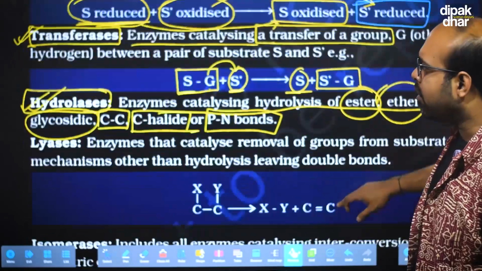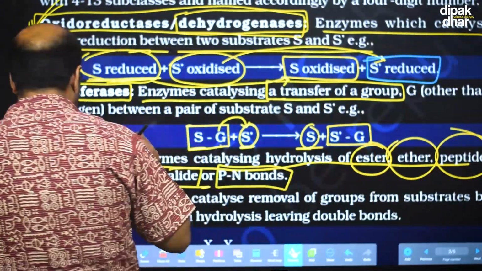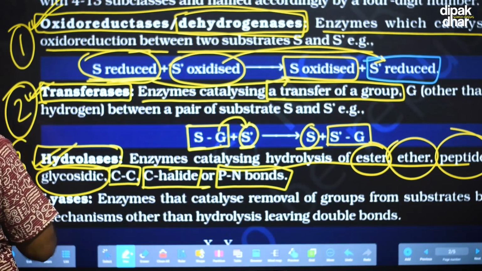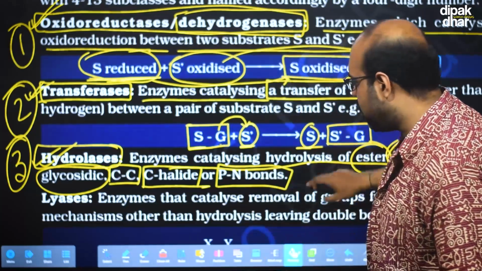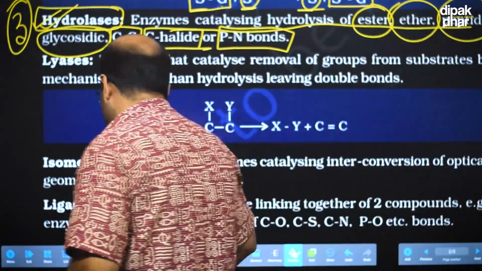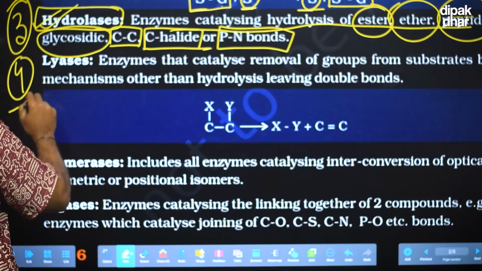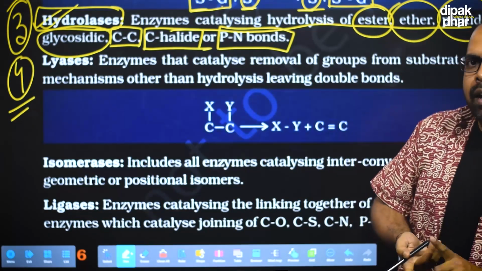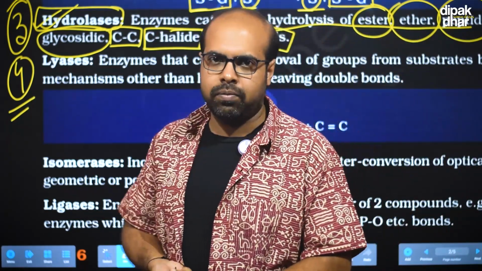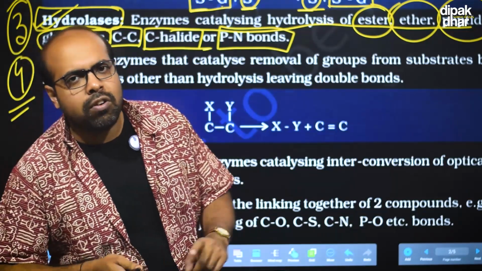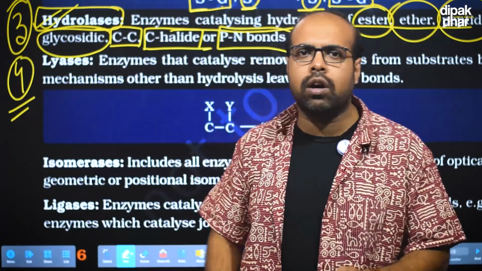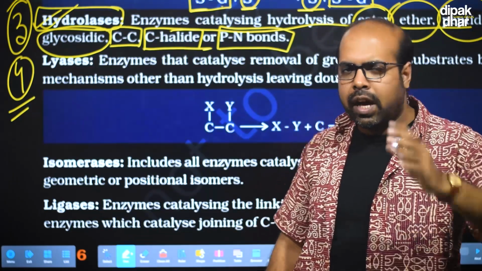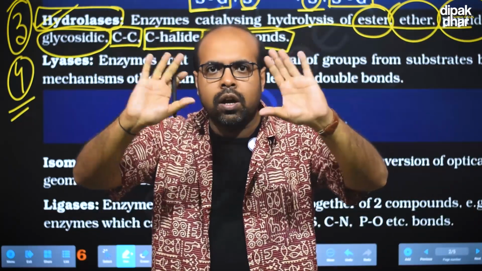Next, already we have discussed the three groups of enzymes. The first one oxidoreductase, second one transferase, third one hydrolase. Now comes the fourth one, that is lyase. The function of lyase is similar to the hydrolase, but the lyase will act on its substrate without water. It does not need the presence of water in order to execute its function. So lyase does a similar function like the hydrolase, but quote unquote without water.